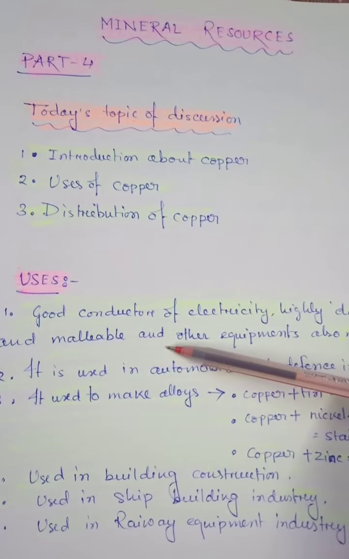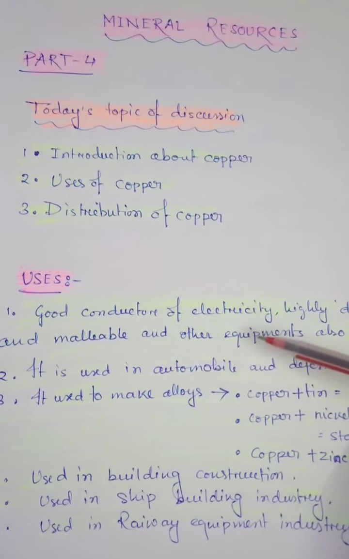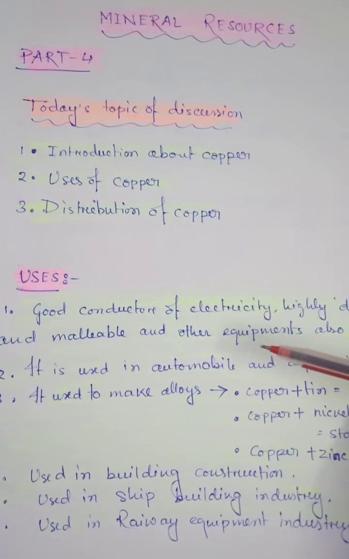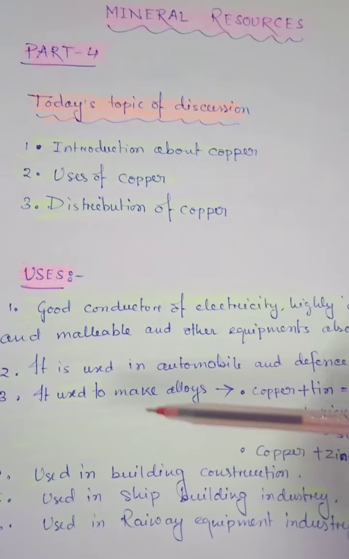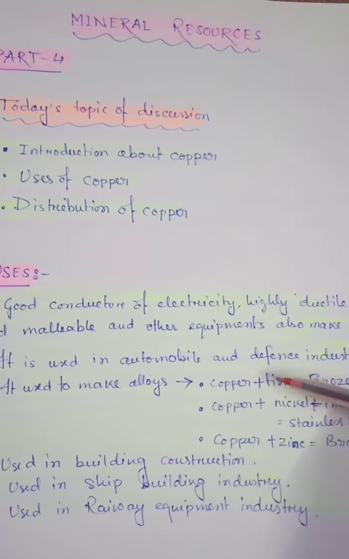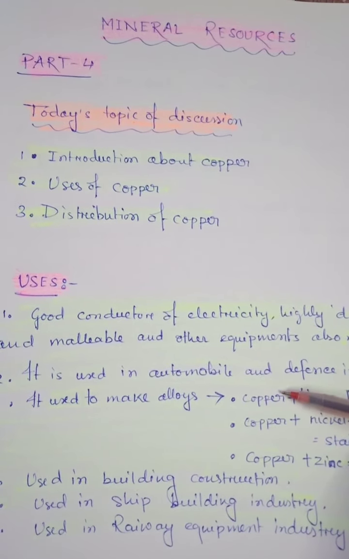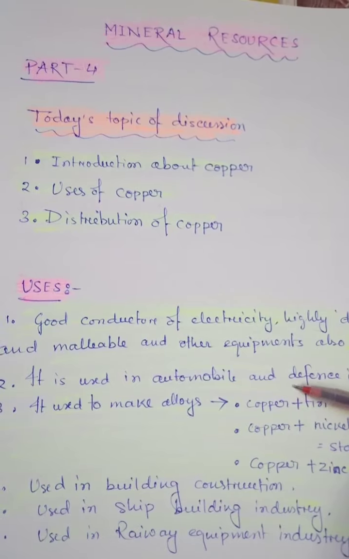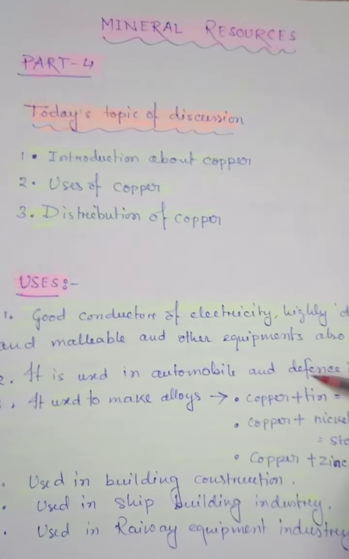We also use it for making different electrical equipment and other equipment. It is used in the automobile industry and defense industry.